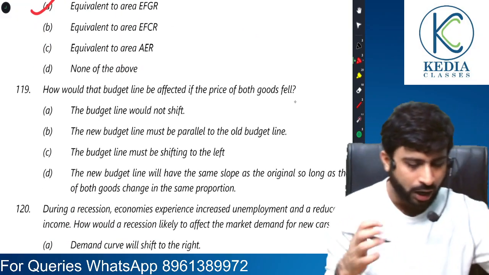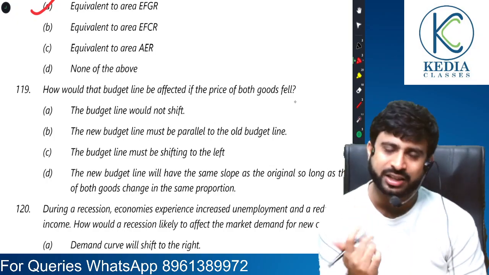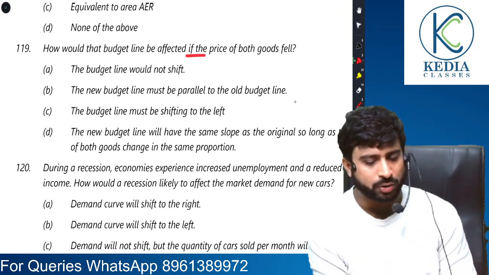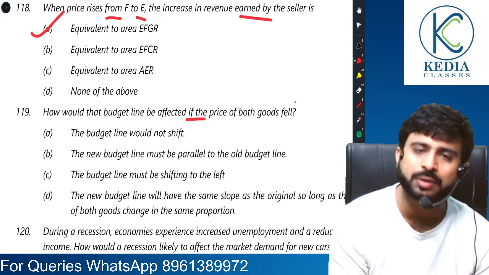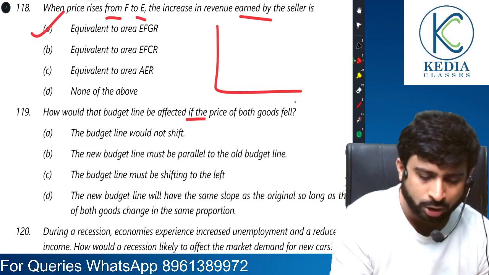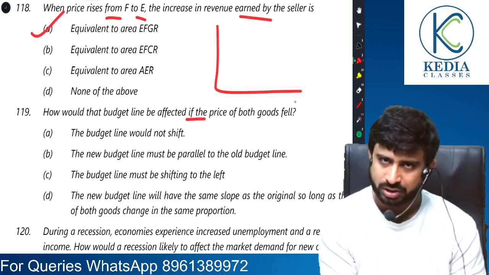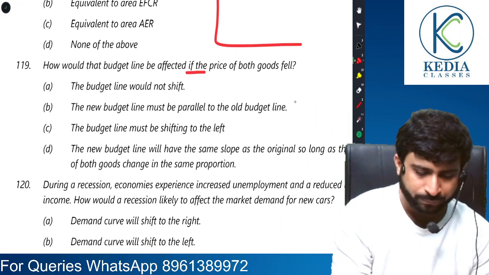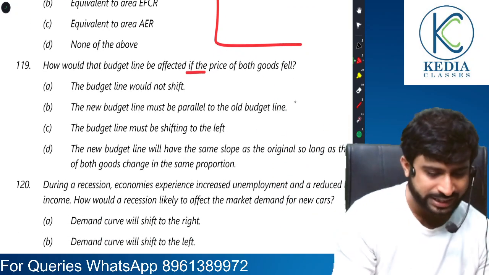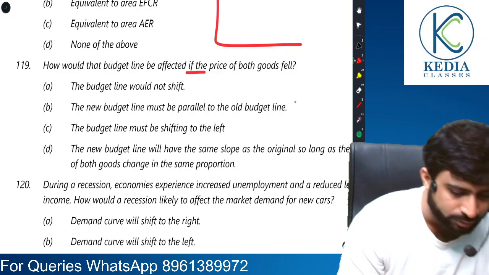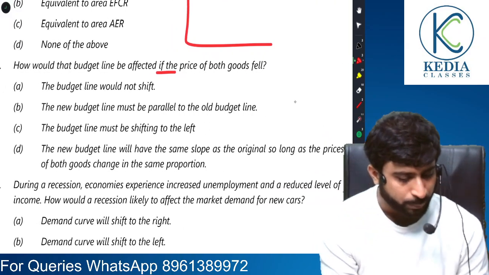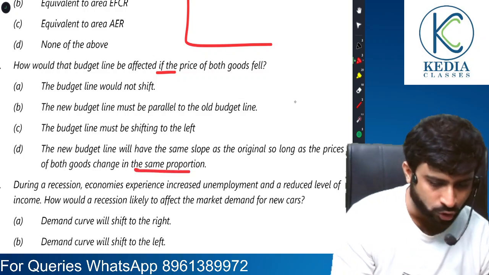How would the budget line be affected? Again, a consumer equilibrium question. How would the budget line be affected if the price of both the goods fell? If the price of both the goods falls, we will be able to buy more of those goods, right? So the entire budget line would shift to the right. Yes, the entire budget line would shift. The new budget line will have the same slope as the original, so long as the prices change in the same proportion. This is correct.